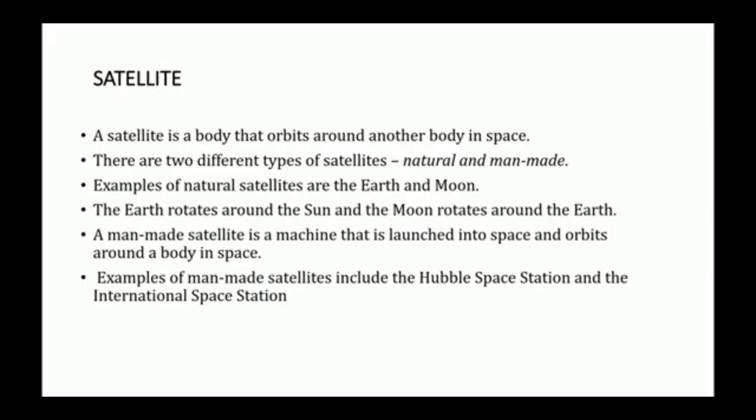Satellite. A satellite is a body that orbits around another body in space. There are two different types of satellites, natural and man-made. Examples of natural satellites are the Earth and Moon. The Earth rotates around the Sun and the Moon rotates around the Earth.